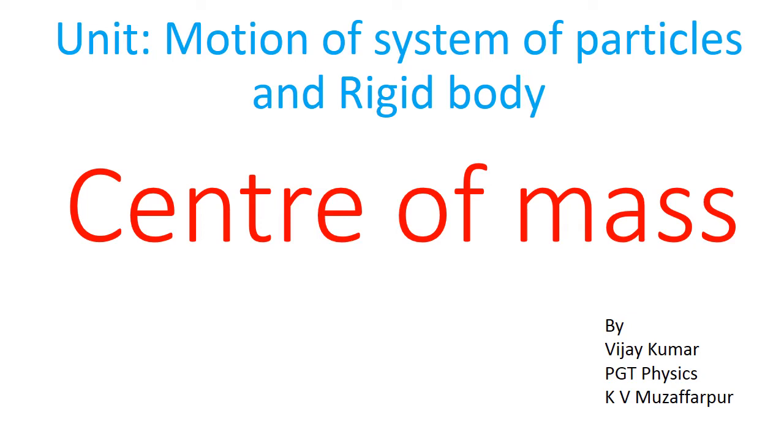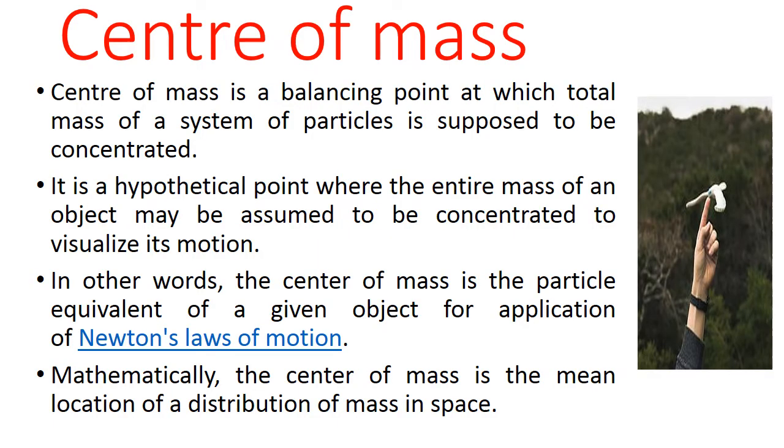So let us proceed. Center of mass. What is the meaning of center of mass? Center of mass is a point at which we can balance a particular object or the rigid body.